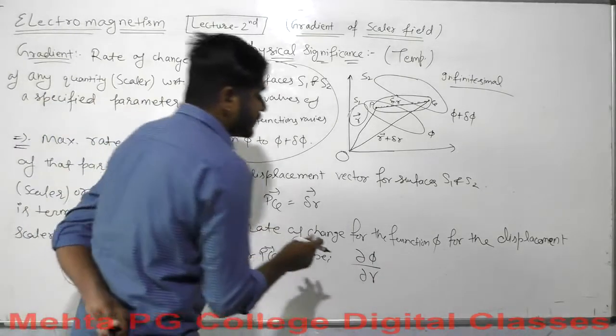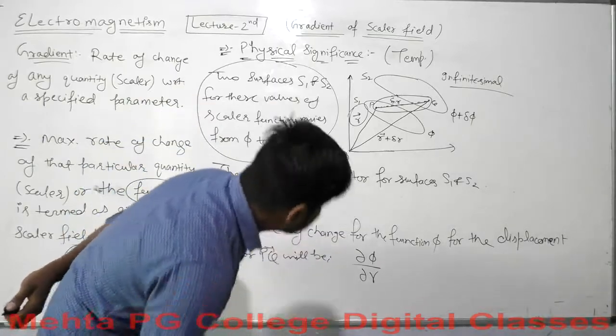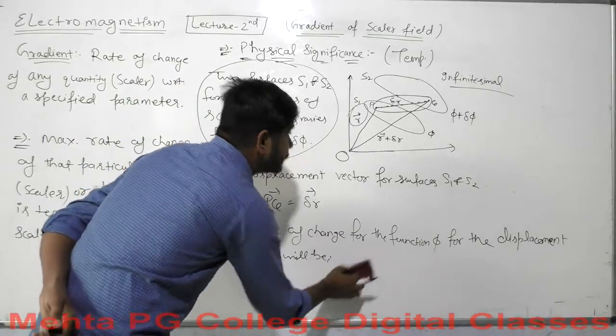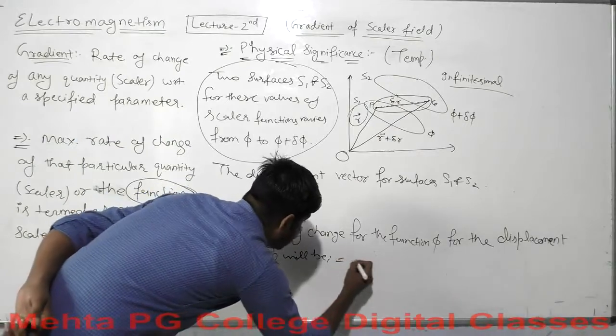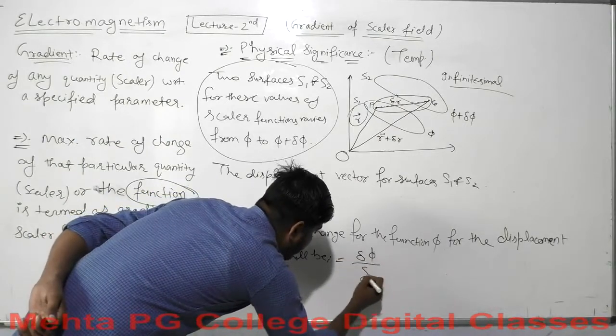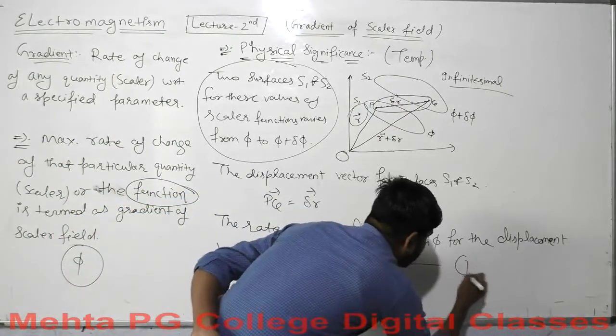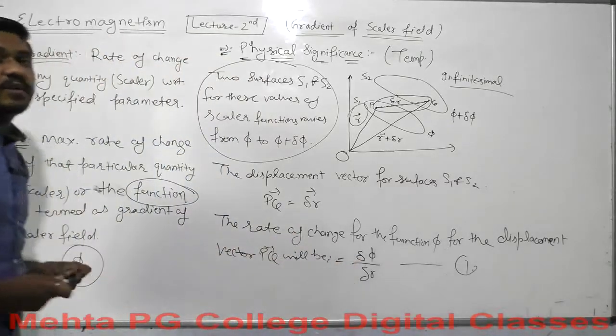For more specification, as we are talking about the quantity in this del form, we write up to here del phi over del r, and it will be equation 2. We are going to use this for our further calculation.